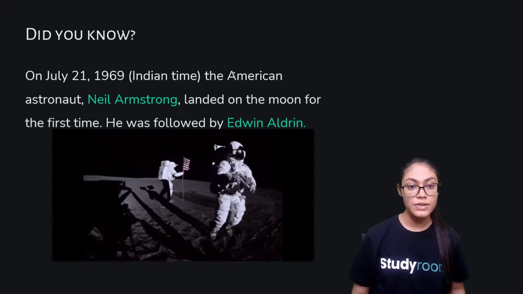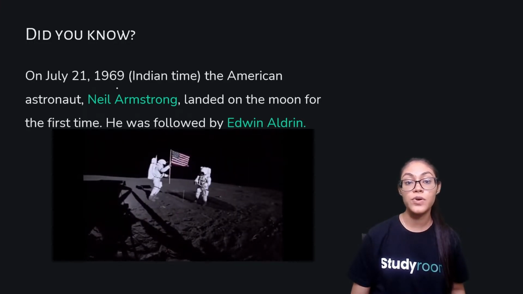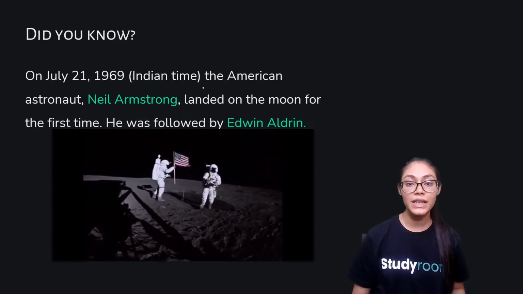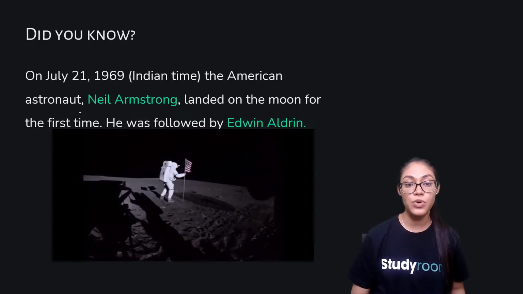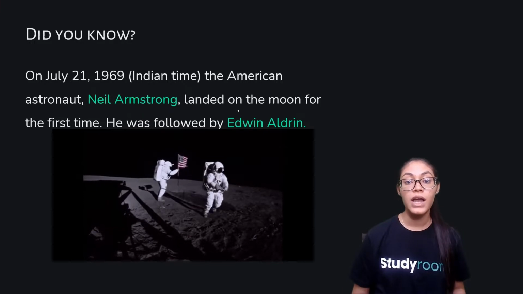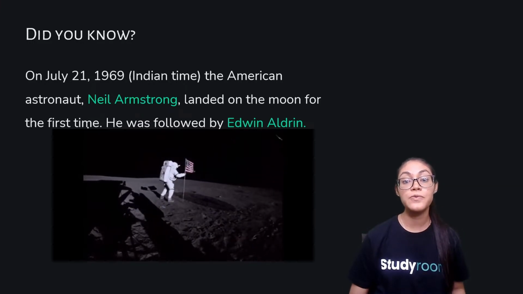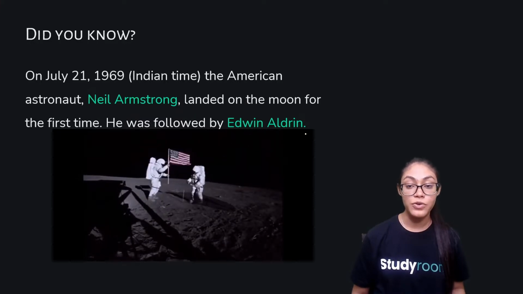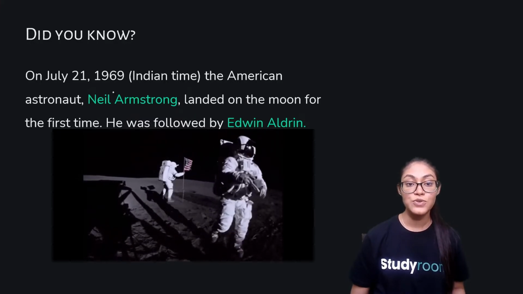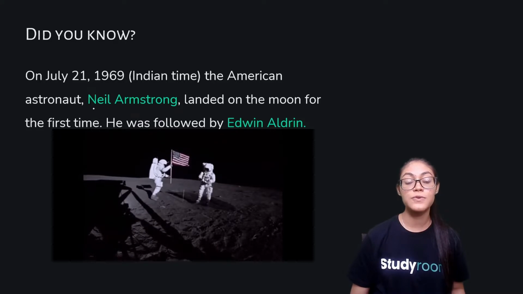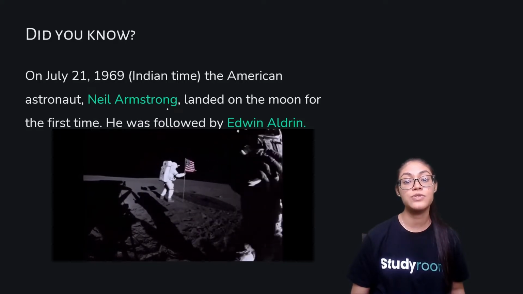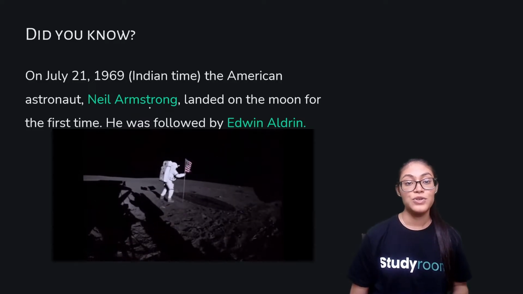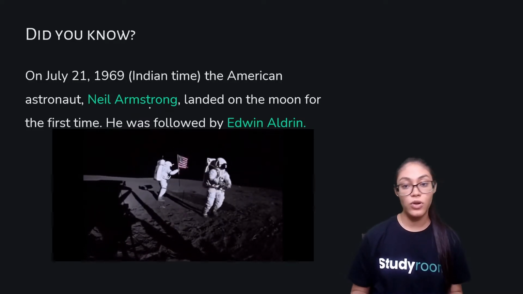Now, did you know this that on July 21st in 1969, which was the Indian time, the American astronaut Neil Armstrong landed on the moon for the first time. He was followed by Edwin Aldrin. So, Neil Armstrong was the first man to step foot on the moon. Right? So, this was all for this video.